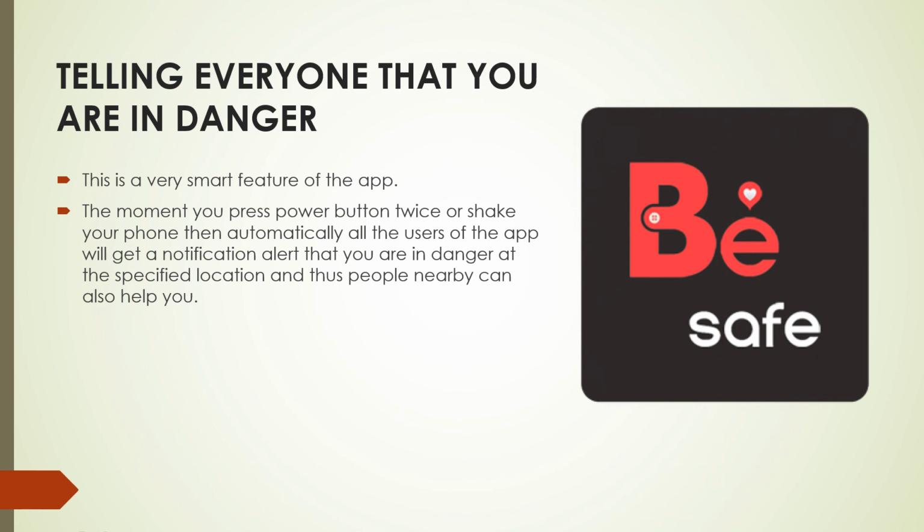The moment you send alerts to your parents, relatives or the five contacts, other people will also get a notification on their phone telling them that this person is in trouble at this location. The best thing about this is that the entire world knows that you are in trouble, and when the entire world knows, someone or the other will definitely come to help. This is a very good thing, which has not been implemented in any app so far. So this is a new feature which I have developed.